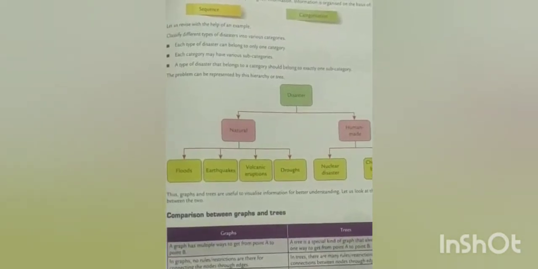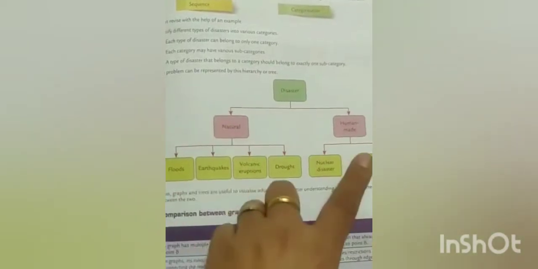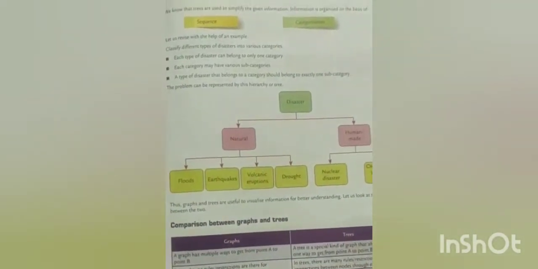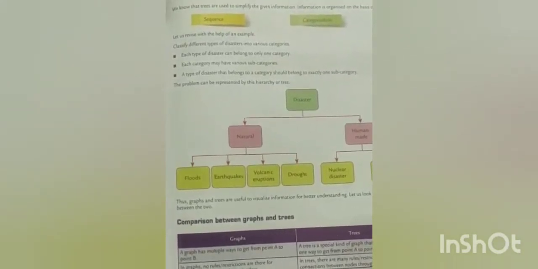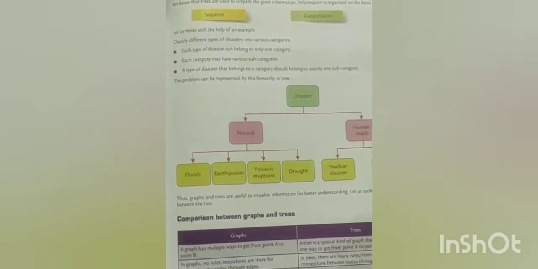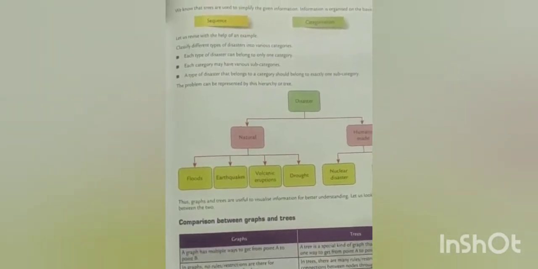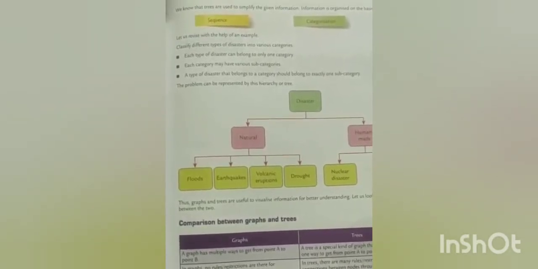Further, each category may have various subcategories. We saw that natural and human made can have further subcategories. So a tree can go to any extent, with subcategories and further categories, depending on the information; the tree can keep on increasing. So this is basically graphs and trees.